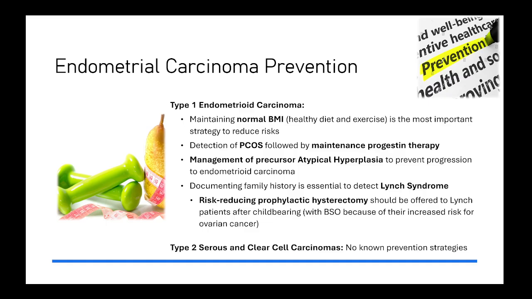So after the patient is done with childbearing, a patient with Lynch syndrome should have hysterectomy with bilateral salpingo-oophorectomy because, as we will see, Lynch patients do have an increased risk also of ovarian cancer. For type 2 serous and clear cell carcinomas, there are no known prevention strategies identified so far.